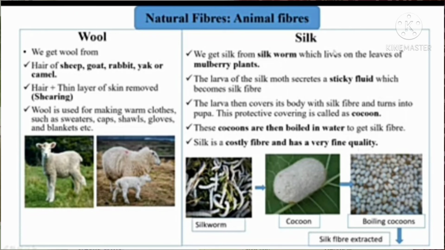Silk. Silk is obtained from silkworm. Fabrics made from silk are soft, fine, smooth, lustrous, warm and are usually used for formal wear. Silk fabric is available as raw silk, crepe and satin silk.